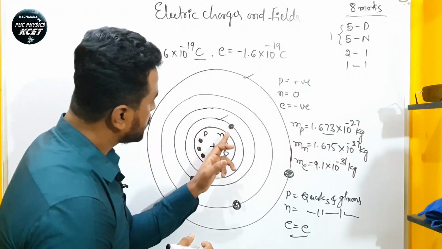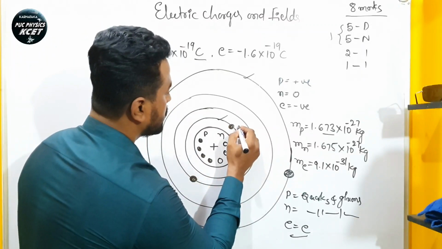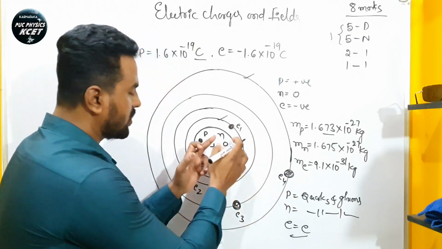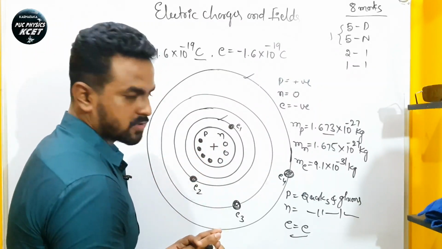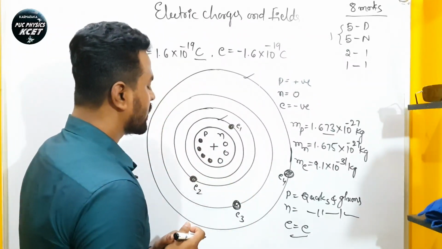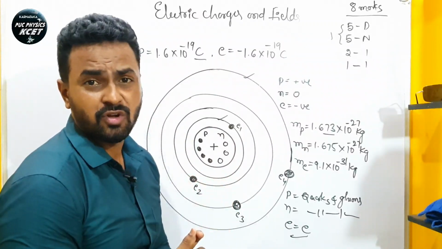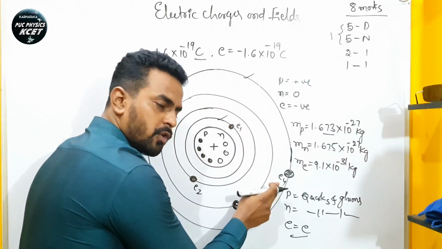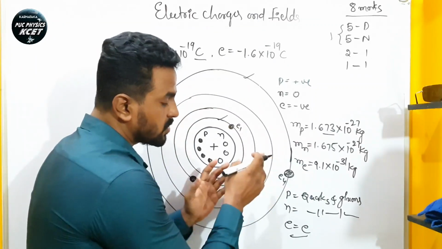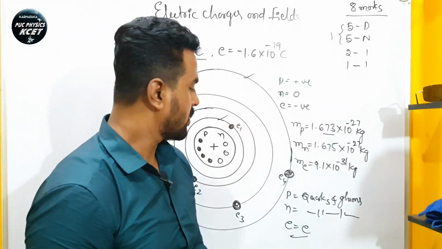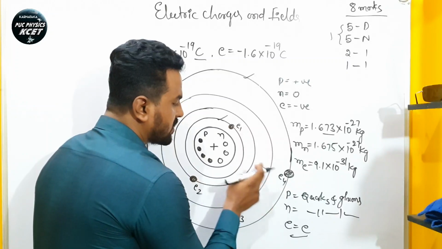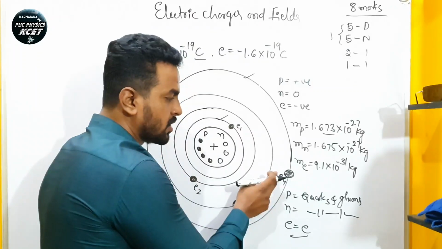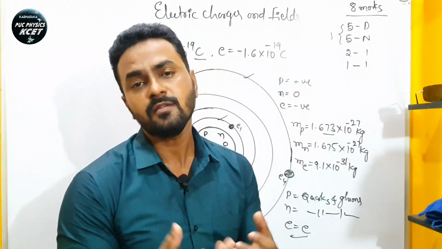So call this electron electron 1, this electron 2, this electron 3, this electron 4. I will call electron 1: will you come outside? It will say no, I can't come. Why? Because my bonding with the nucleus is very strong, so I cannot come. Right, then I will call electron 4: will you come outside? It will say yes, I can come. Why? Because my bond with the nucleus is weak and I am very far away from the nucleus. If you give some amount of energy to me, I can come with you, right?